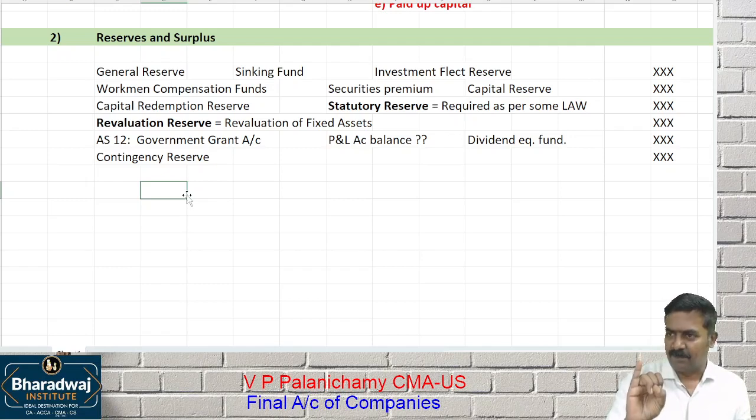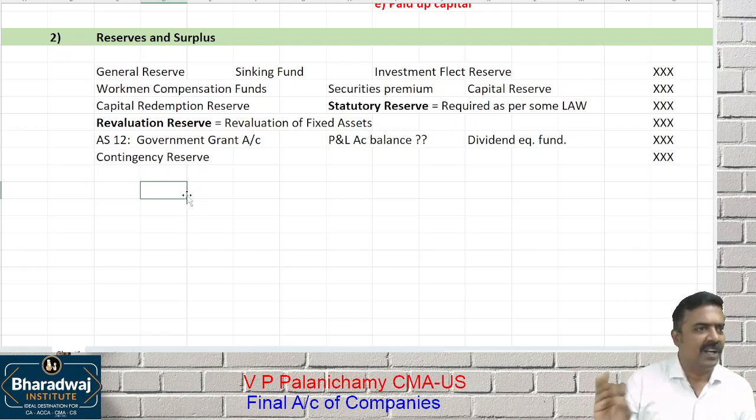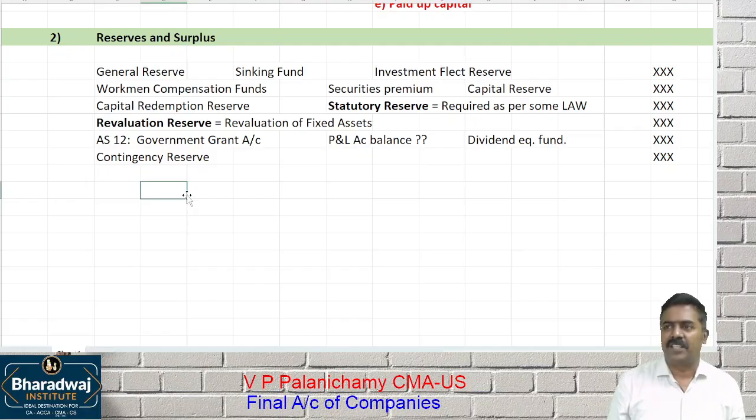Expenses are spent by the company. They do not have any value in the future, but cannot be charged in P&L account immediately. Salary paid, number one. Already benefit is enjoyed, you will charge it in which account? P&L account. Rent paid, you will charge it in P&L account. What I'm telling, expenses are paid by the company, has no future benefit, but cannot be charged in P&L account immediately.